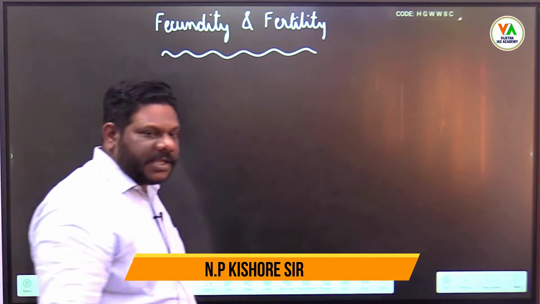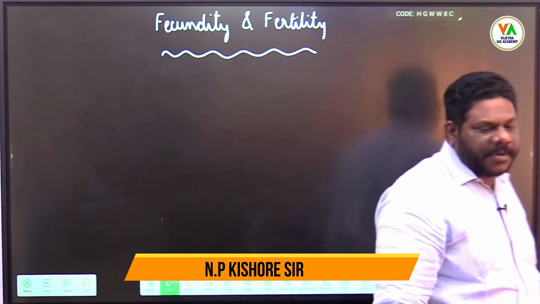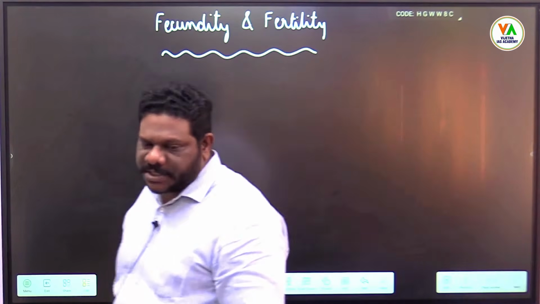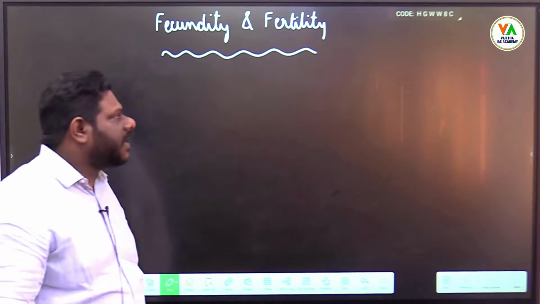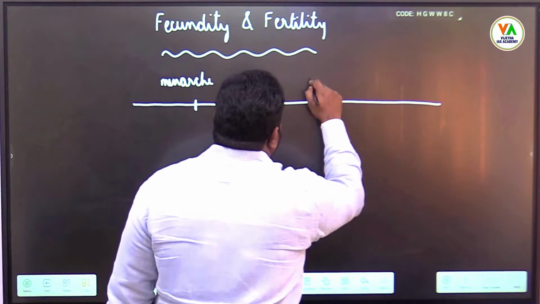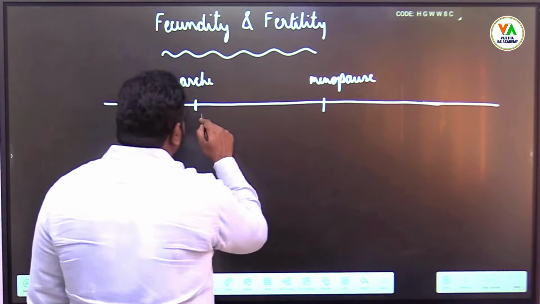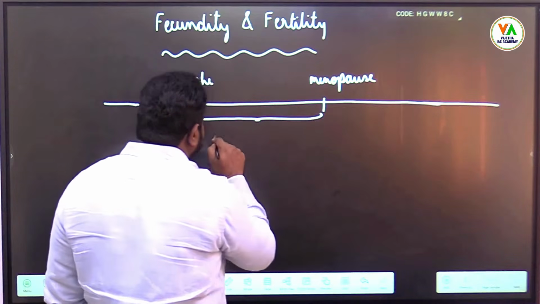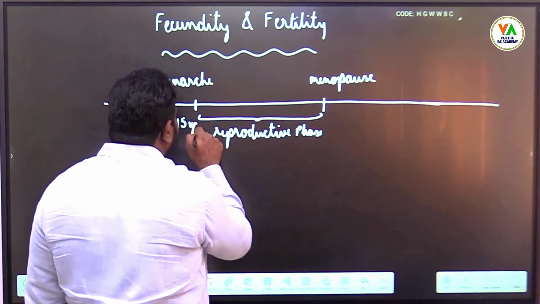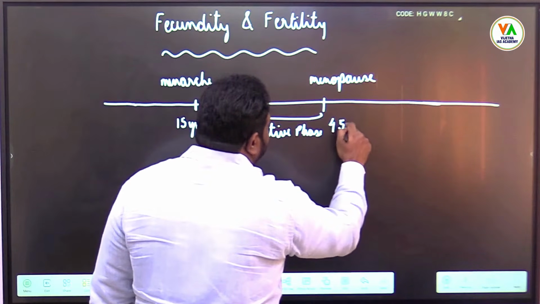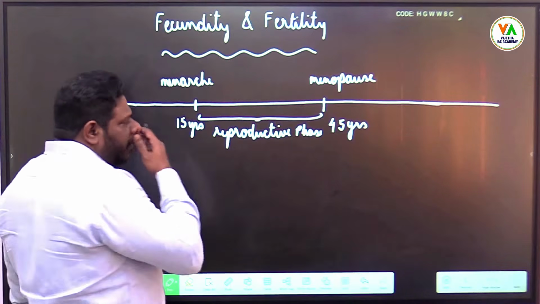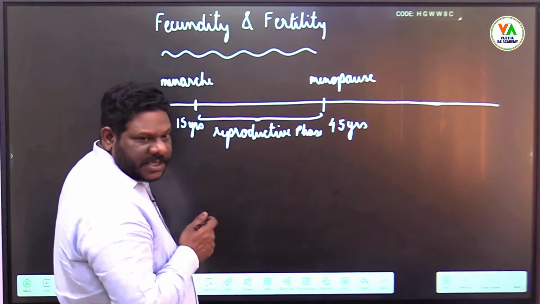See, fecundity is the total reproductive ability of a female, whereas fertility is the actual achieved capacity of a female. Say for example, you take the age between menarche and menopause. So this is the reproductive phase which we have seen yesterday. Just for our calculation purpose, if this is 15 years of age and menopause age is 45 years, then how many years is the reproductive phase?